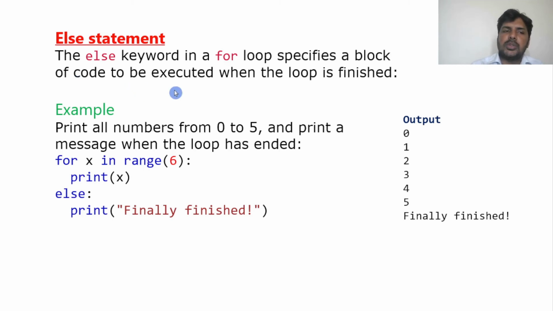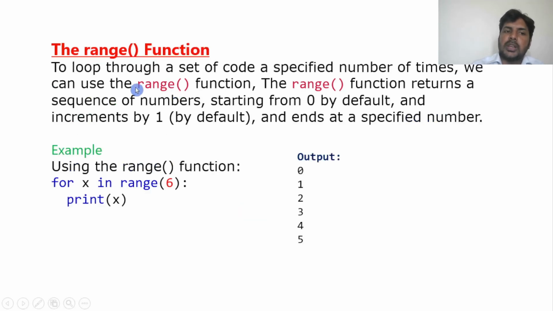So what is range? The range function we can use to print numbers. For example, if I want to print till 10, I say x in range. The range function will give the number of values, and if I give 10 here, it will print till 10. Suppose I say range 20, it will print till 20. If I say range 30, it will print till 30. So to loop through a set of code a specific number of times, we can use range.